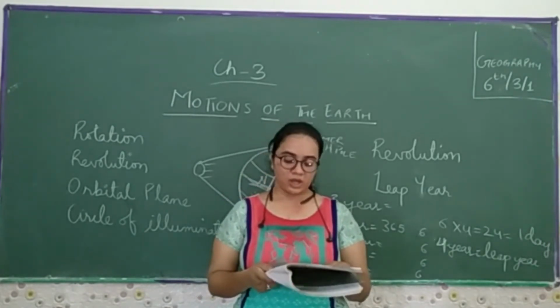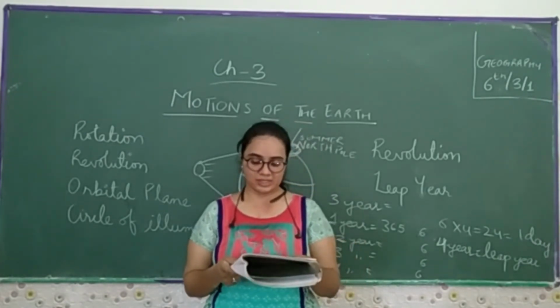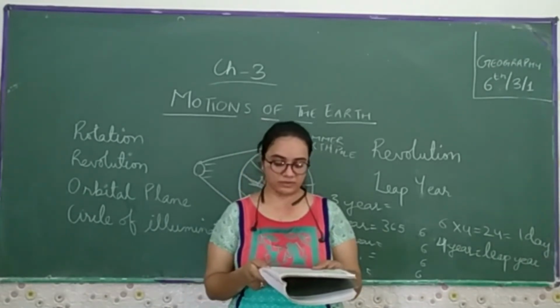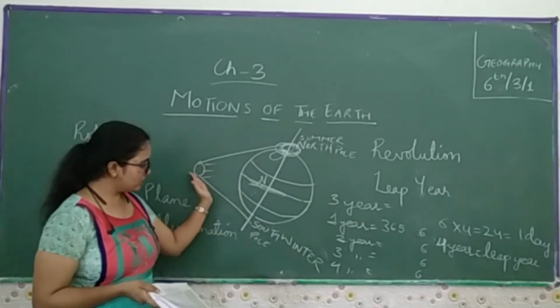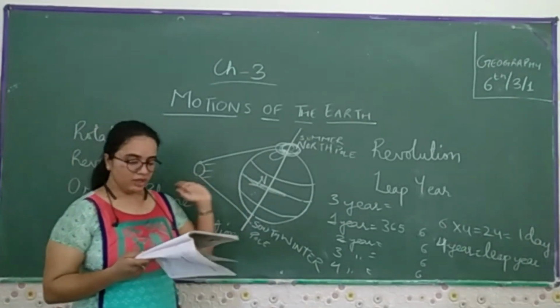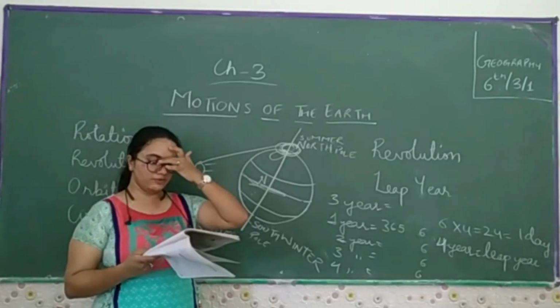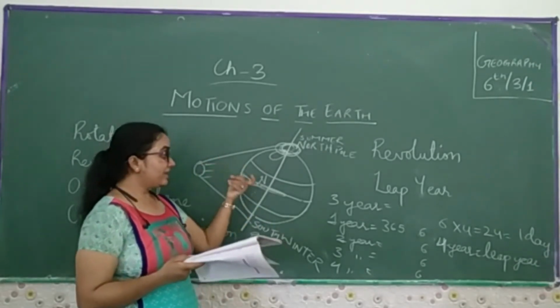Now come to the next. On 22nd December, the Tropic of Capricorn receives direct rays of the sun, as the south pole is tilted towards the sun. The rays fall vertically on the Tropic of Capricorn.